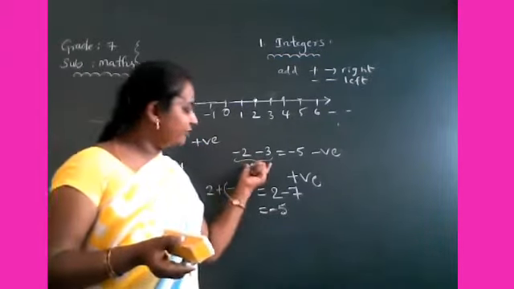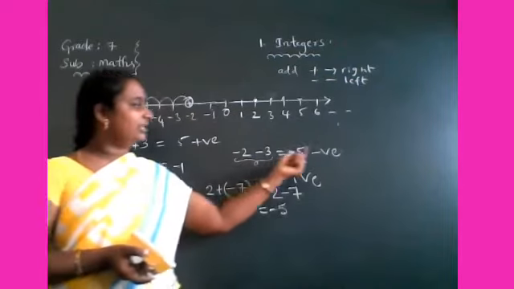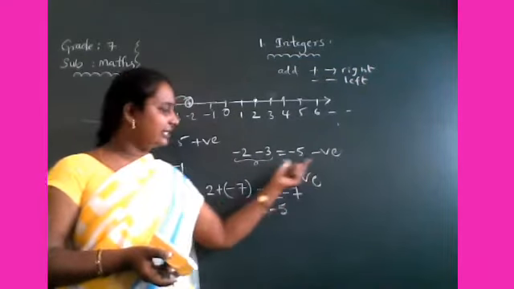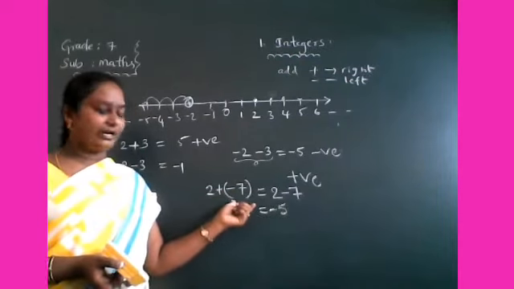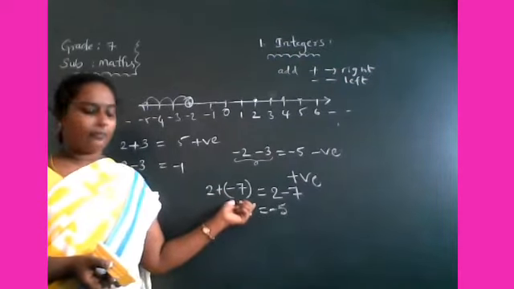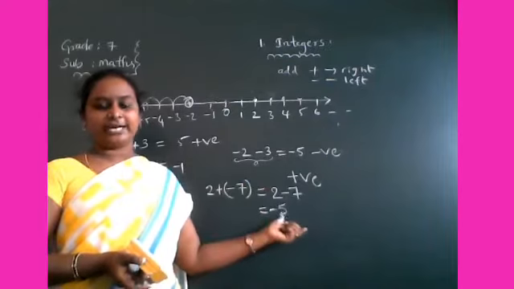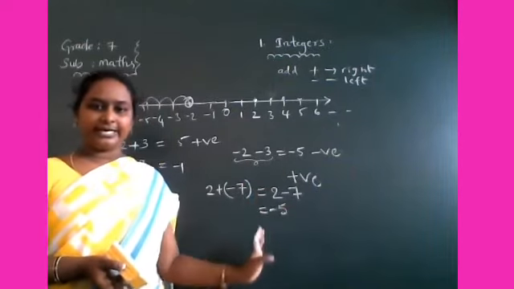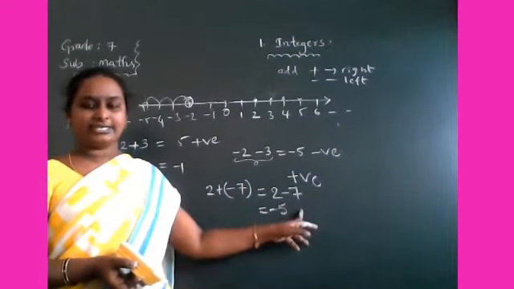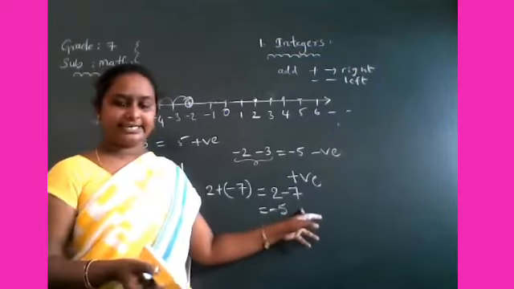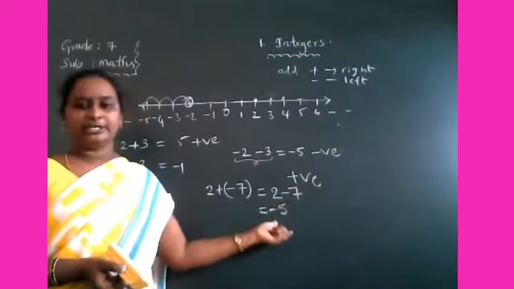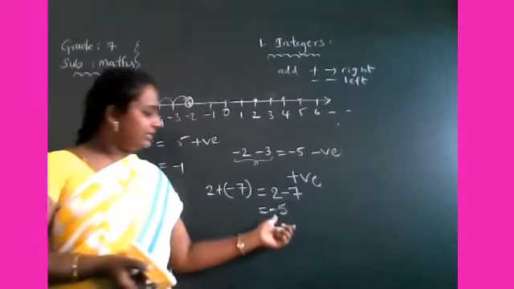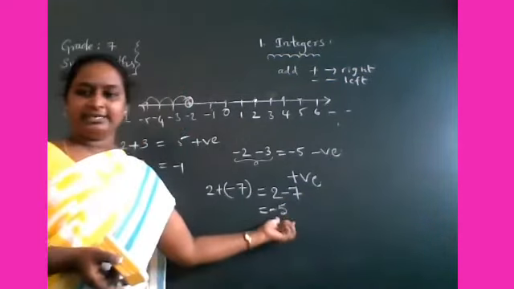Okay now children, if you add two positive integers, you will get a positive integer. If you add two negative integers, you will get a negative integer. If you add one positive integer and one negative integer, you have to do subtraction first, and next place the sign. Which integer is greater? That integer's sign you have to give to the obtained integer.